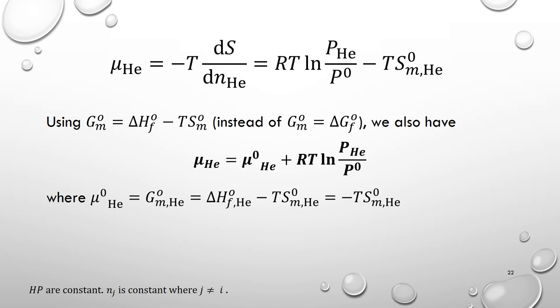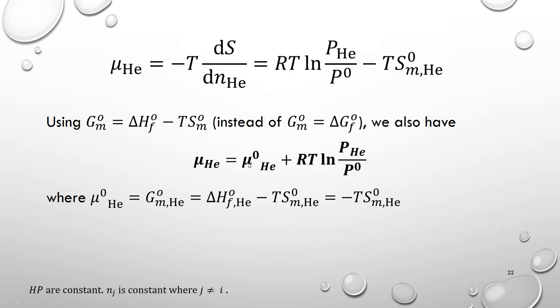All right, we do not have to assume the molar Gibbs energy is equal to the Gibbs energy of formation. This time, we can redefine molar Gibbs energy to be the enthalpy of formation minus temperature times the molar entropy of the species. All right, but we will again get this same expression for the chemical potential.